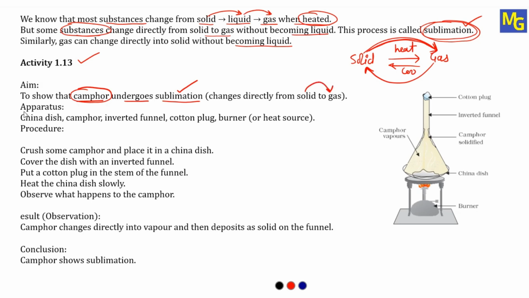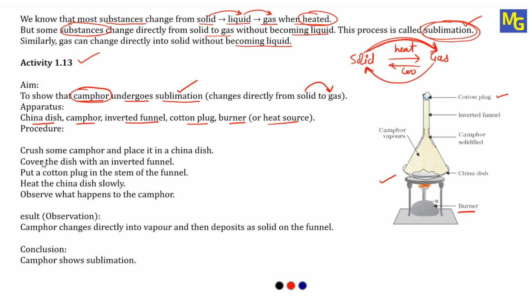So let's see it. Apparatus required: china dish, camphor, inverted funnel, cotton plug, burner, or a heat source. Any heat source you can use because we have to heat it. So the procedure, here you can see the diagram. This is the diagram from the NCERT book itself. Here this is the burner, china dish, camphor, inverted funnel, cotton plug, and these are camphor vapors.